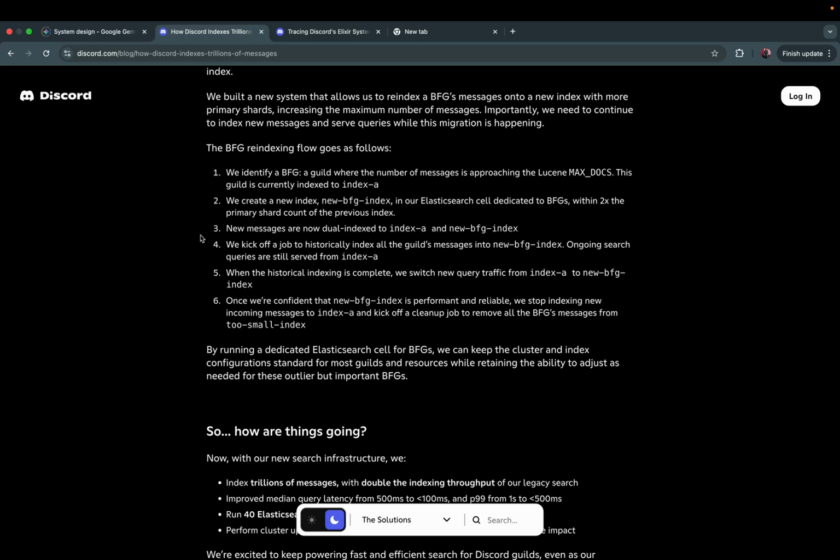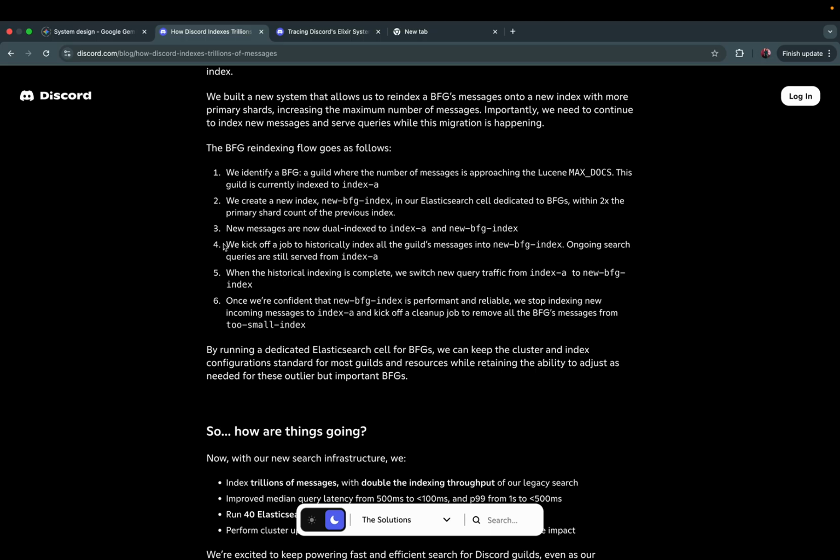This guild is currently indexed to index A. Number 2, we create a new BFG index in our Elasticsearch cell dedicated to BFGs with 2x the primary shard count of the previous index. Number 3, new messages are now dual indexed to index A and the new BFG index.